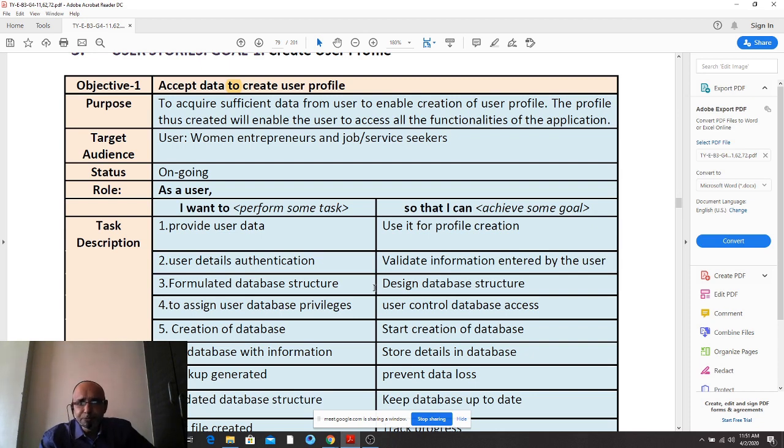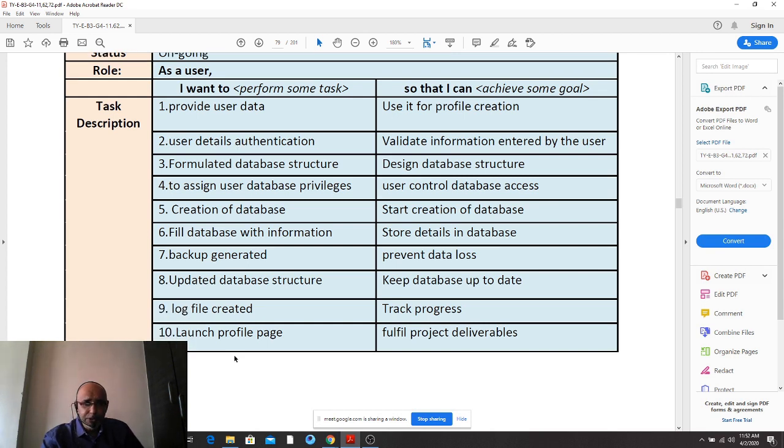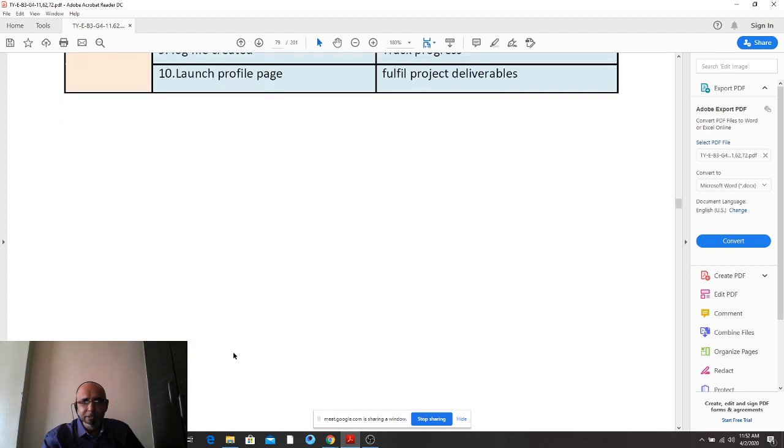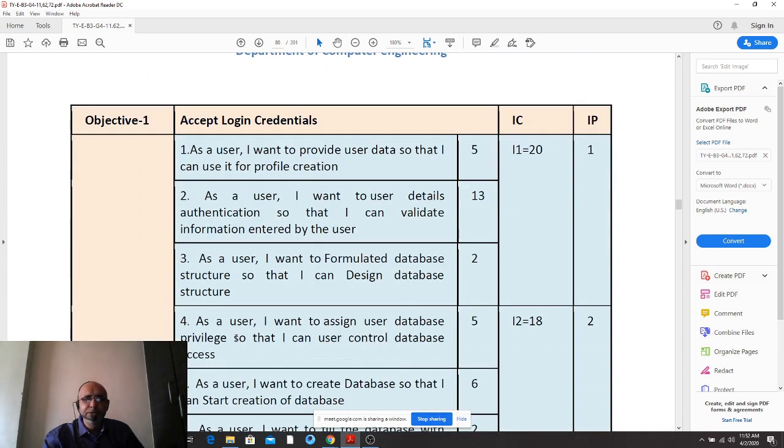Now, what is important, apart from writing these points, minimum 10 points I am saying. You are writing 5 points and you are escaping. Okay, that is not acceptable, right? Write 10 points here. User stories. And now estimate it. Now let us go to estimation. This is the tabular format that you should use.